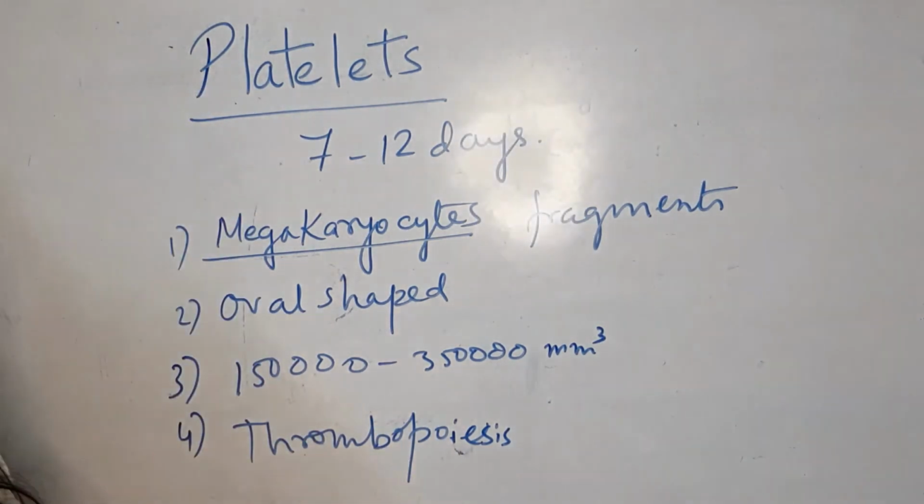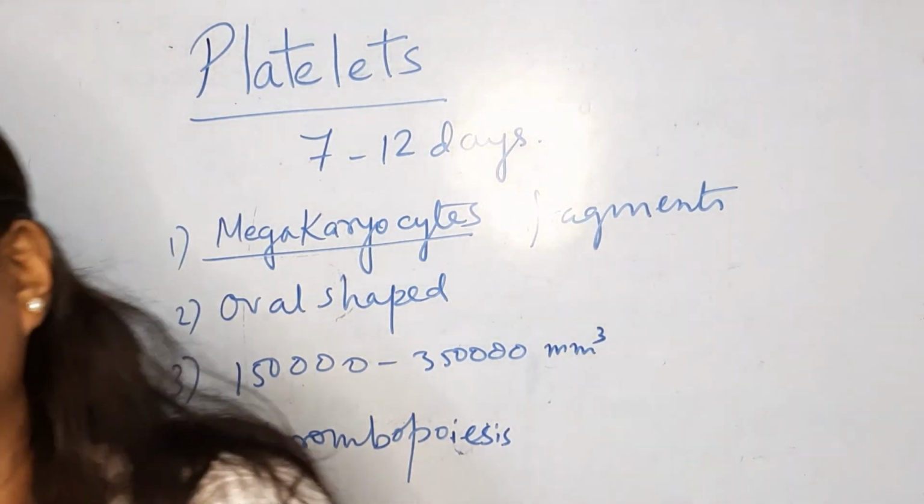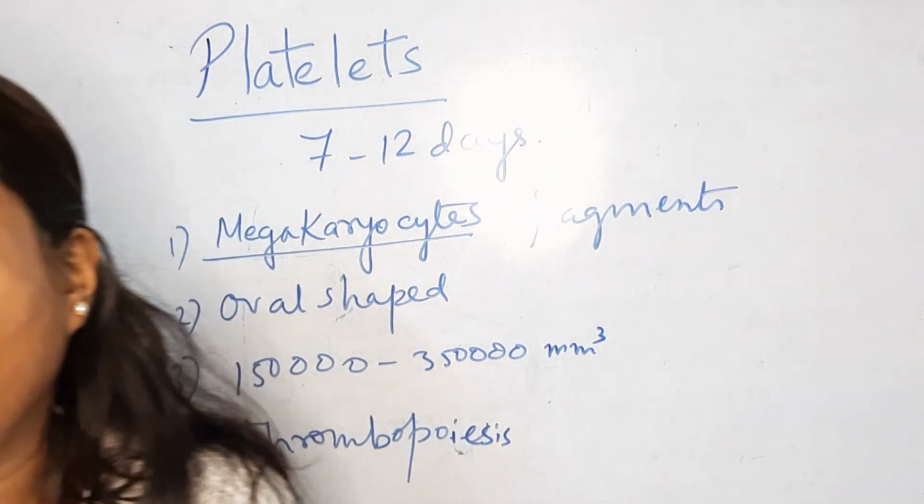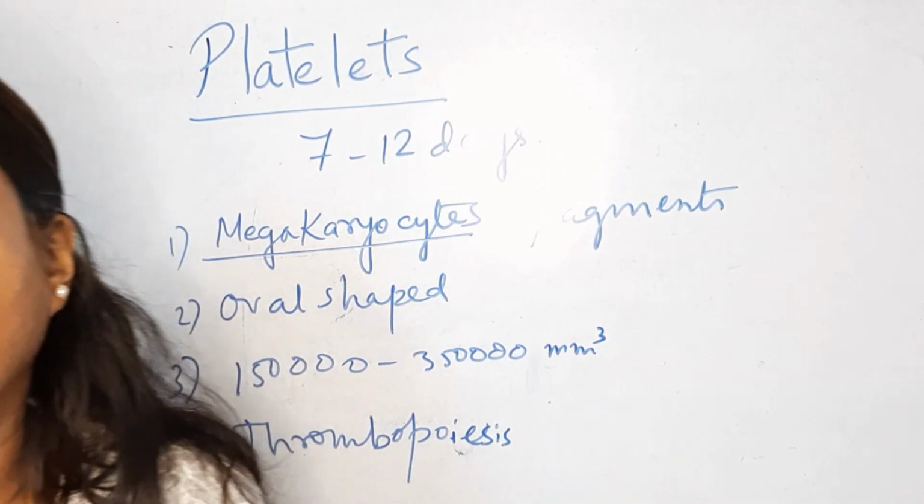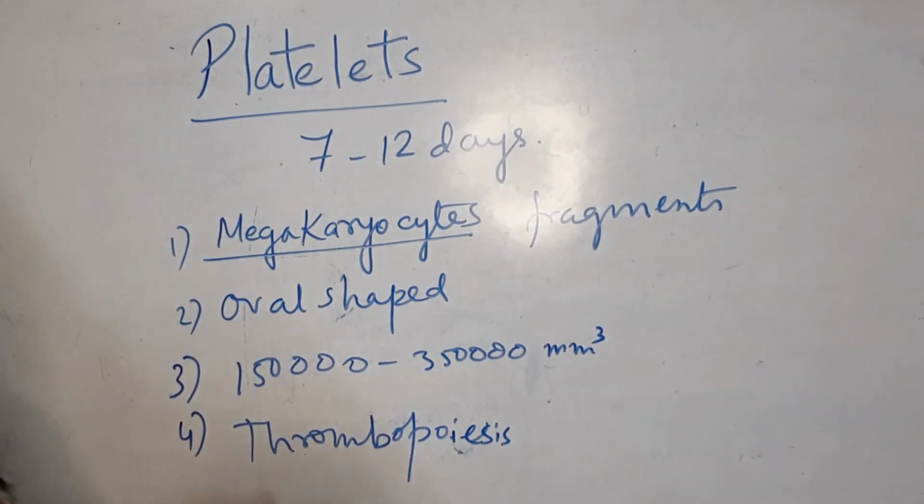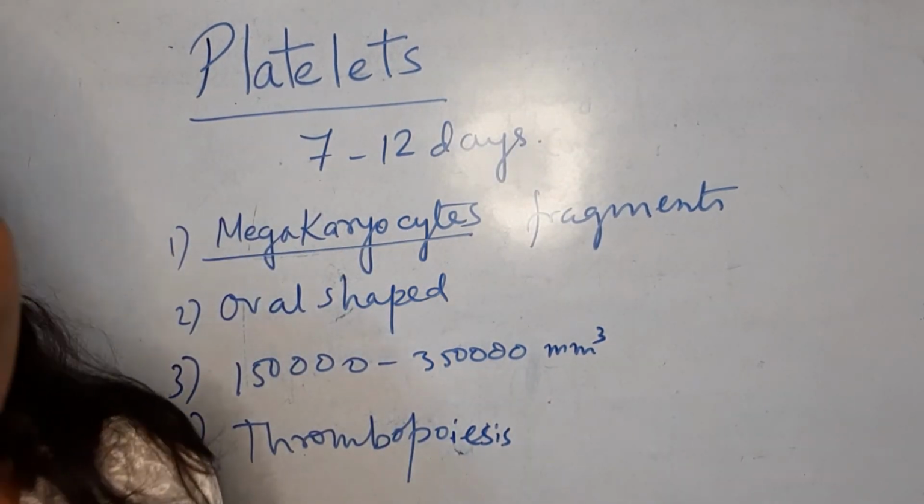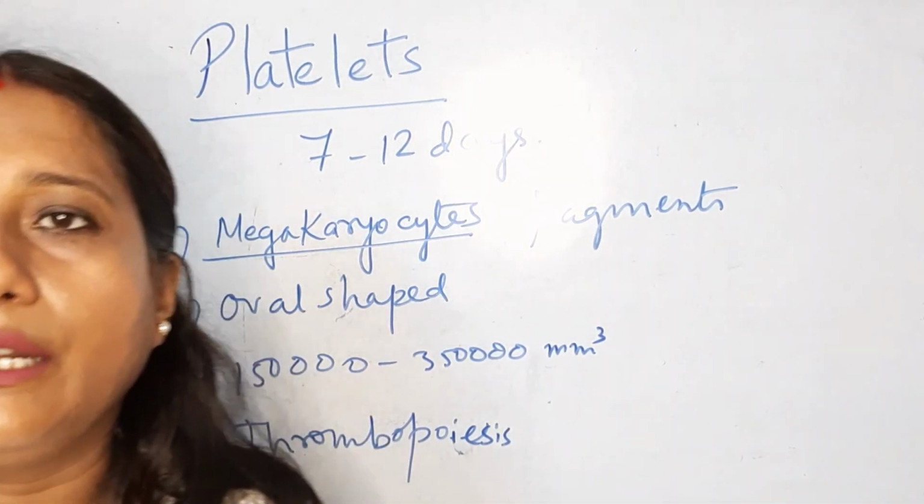So this is about the types of blood corpuscles that I have discussed today, and I have also discussed the introductory part of the blood. In the next video I will discuss blood clotting or coagulation and the blood groupings.